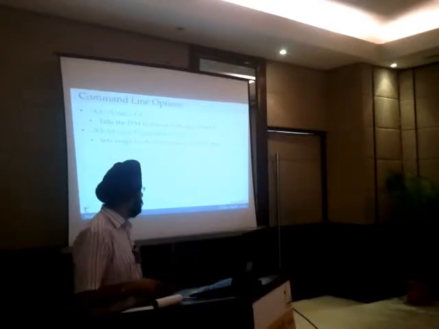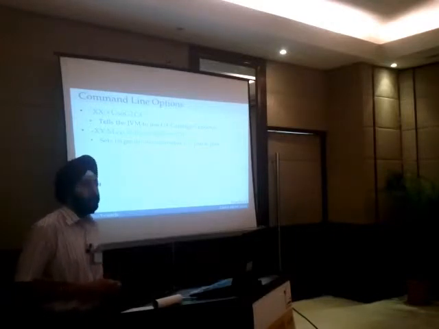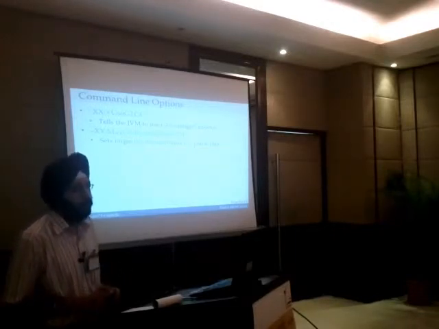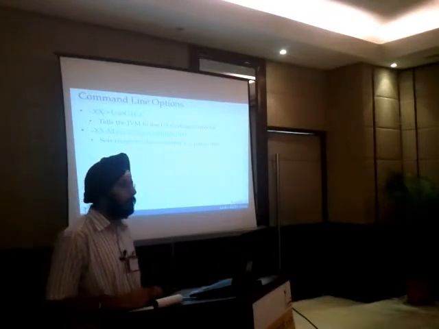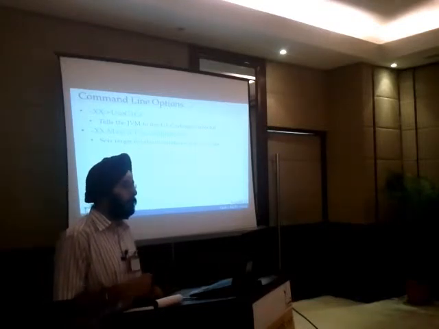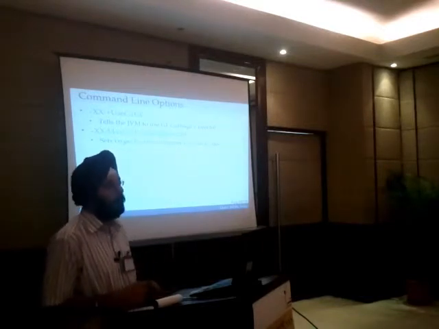There are various other options which I am not covering here. Like you can set heap sizes, or the young generation size, or the cutoff or threshold when the GC should begin.